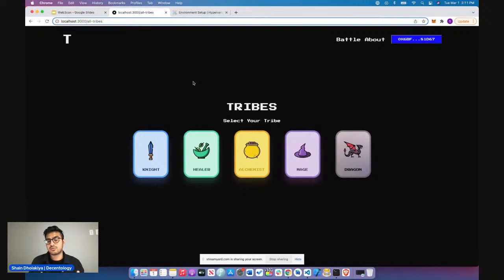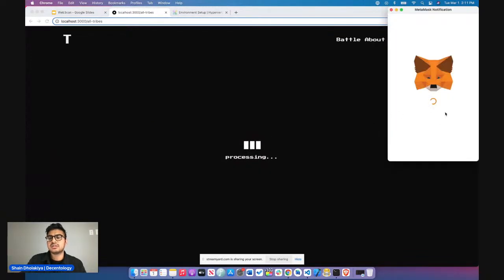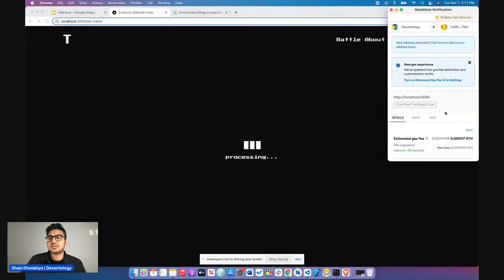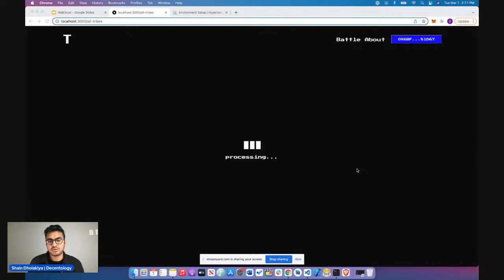This is because whenever we're putting or updating data on the blockchain, it will ask for us to confirm a transaction since it costs money to do that. Whenever we're fetching, it doesn't, which is why these popped up by themselves. So when I click on one of these, we'll actually join. We click confirm on this transaction, and you'll see that it's processing. And then it will show us the actual tribe data that we just joined.